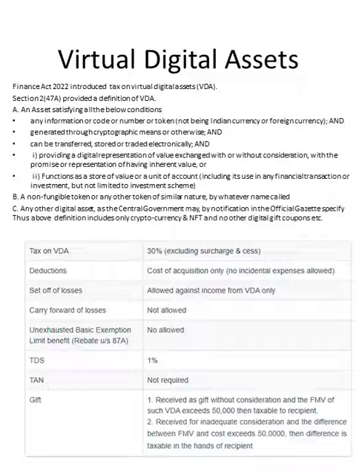And if you are receiving any gift, if you are receiving what you call VDA as a gift, then more than 50,000 is taxable to the recipient.